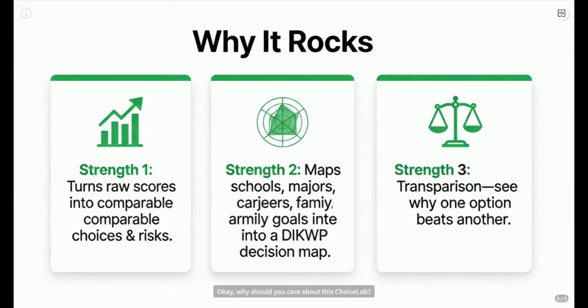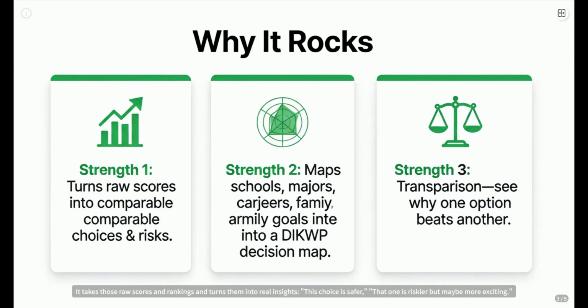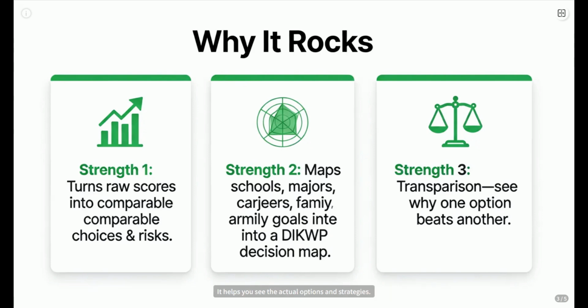Okay, why should you care about this ChoiceLab? What makes it special? Three big reasons. First, it doesn't just throw numbers at you. It takes those raw scores and rankings and turns them into real insights. This choice is safer, that one is riskier but maybe more exciting. It helps you see the actual options and strategies.